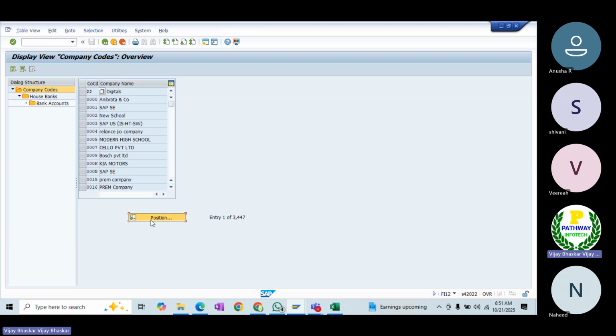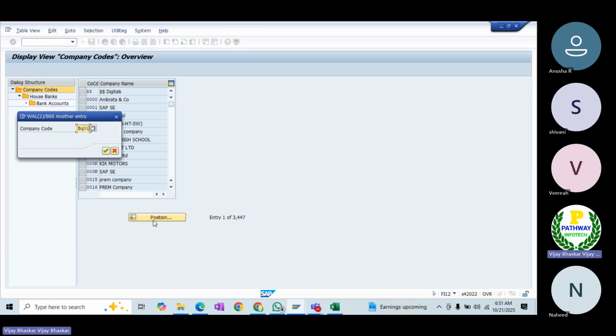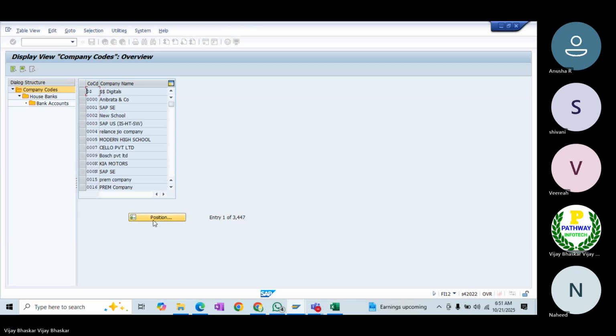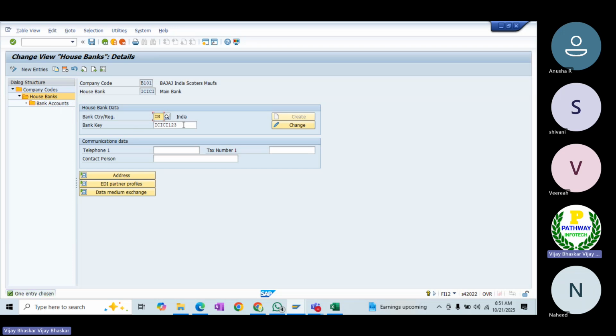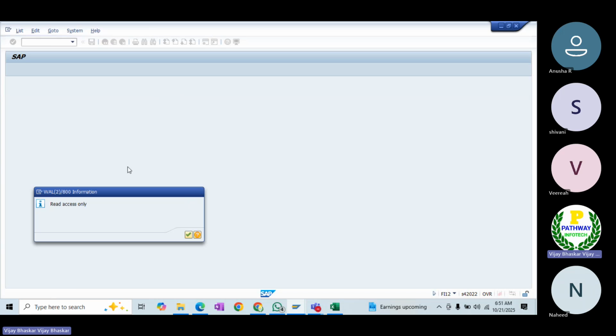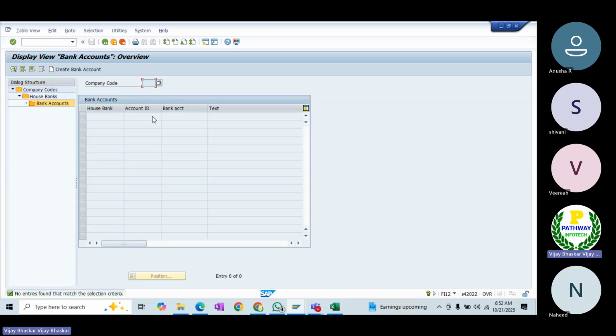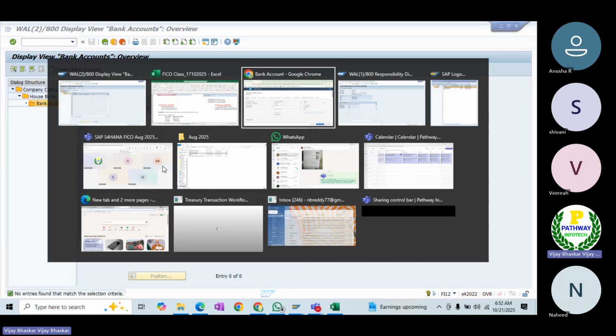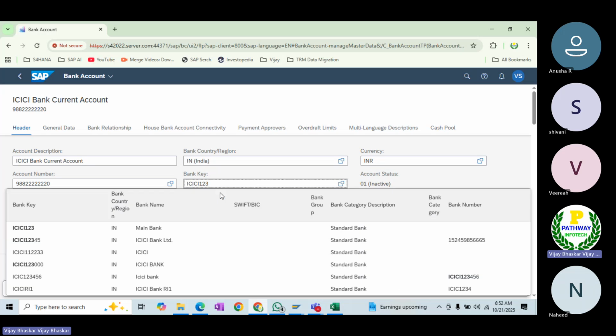Let me show you here, B101. If I go here, you can see the house bank. This was the bank key which we have created, but bank accounts we have not yet created as of now. You can see that the bank accounts are blank here. Now enter the bank key, ensure that the bank key matches.